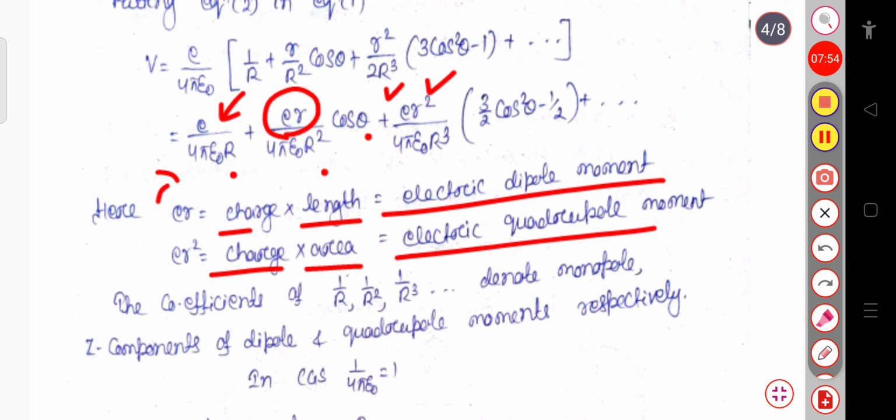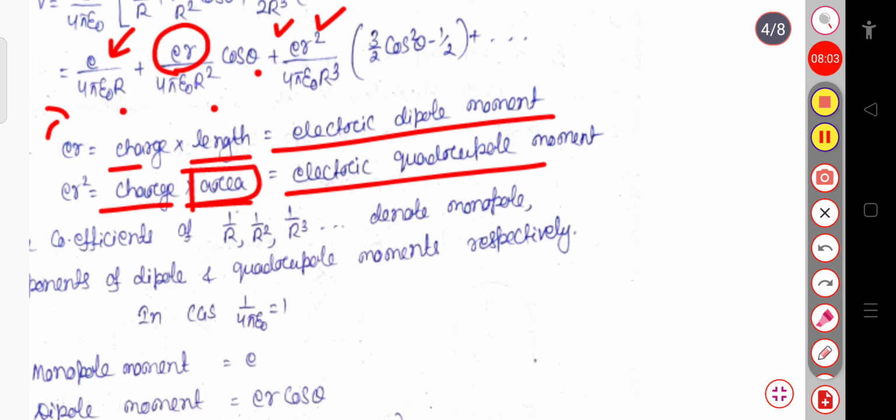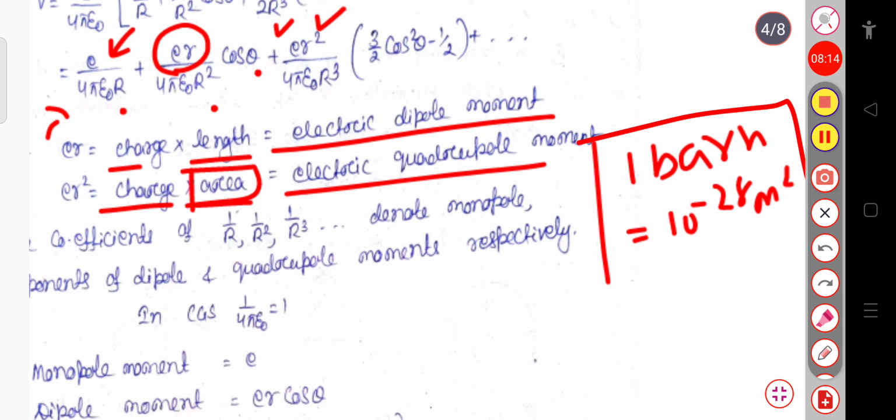I have already written this in the last portion. This area is in the form of barn, so 1 barn equals 10 power minus 28 meters square. I have already written it in the last part.